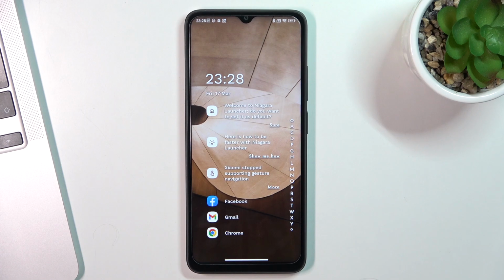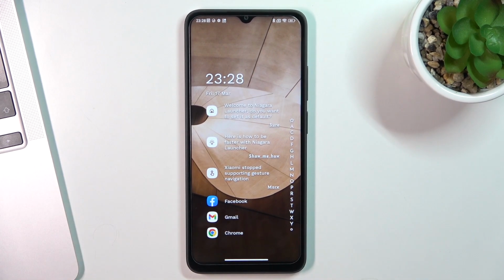But you can do it in Android devices, in Xiaomi Redmi A1 Plus device too. So I'm using different launchers to do it, and it's really better because you have not only different icons, but you have really different interfaces, and it's inspiring you to be more effective and to be focused.